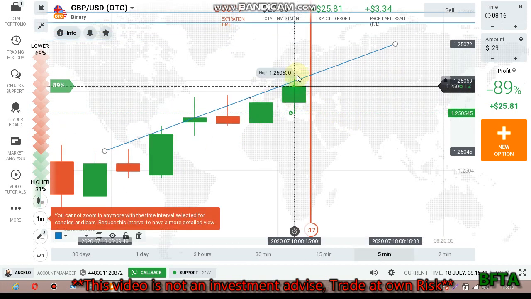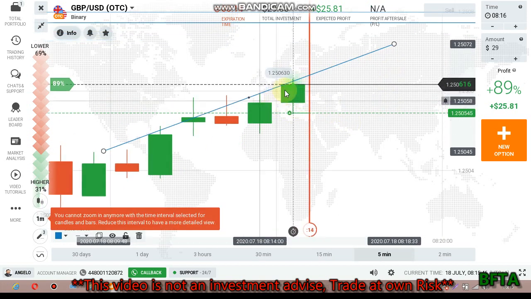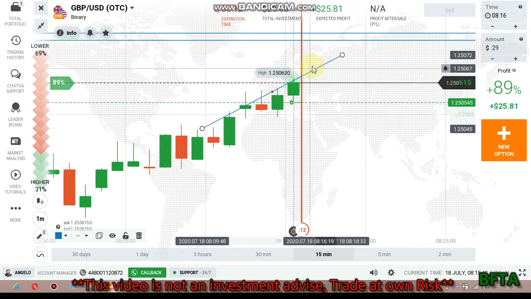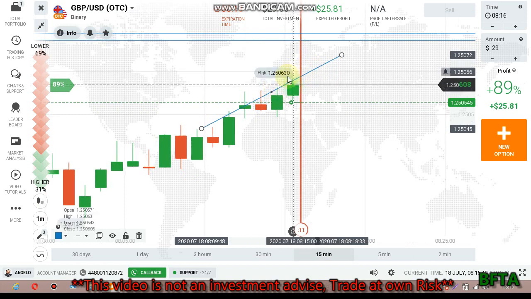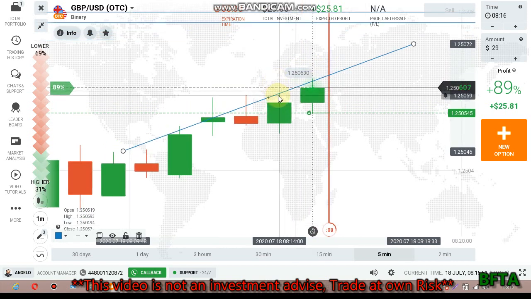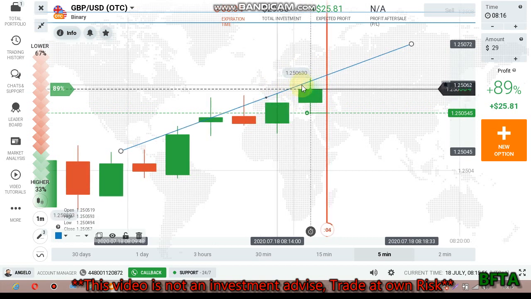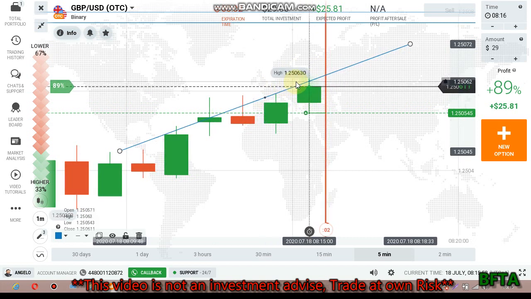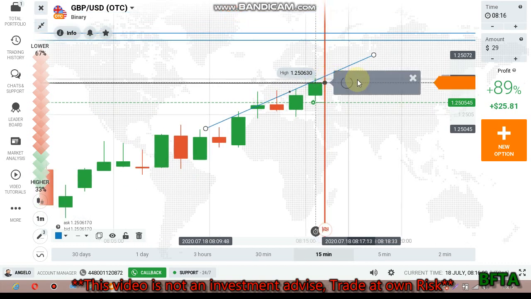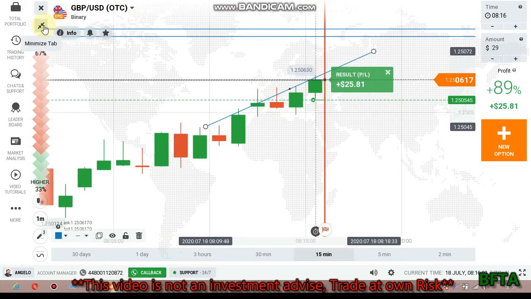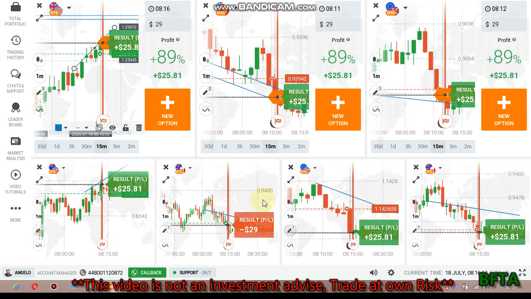Either the buyers will enter or it should close above my entry, because the next level is here, and this candle was rejected from that level. So I think the buyers will still enter again just to touch the level. Okay, I won the trade. So finally I took 7 trades.